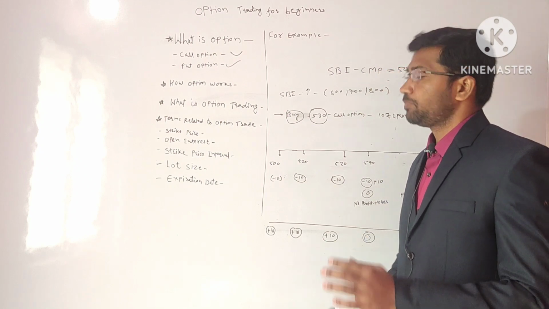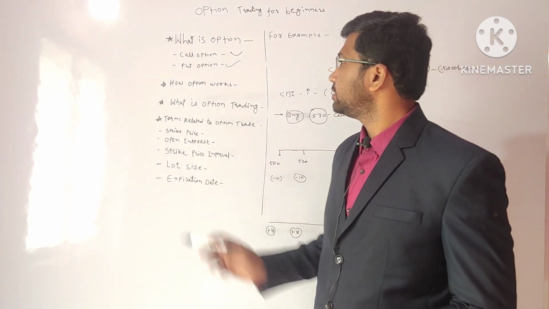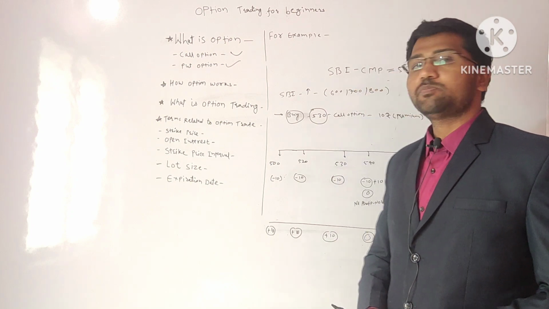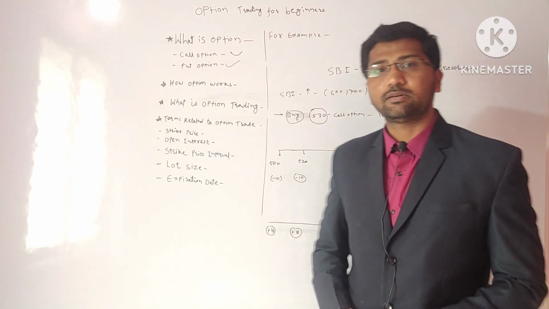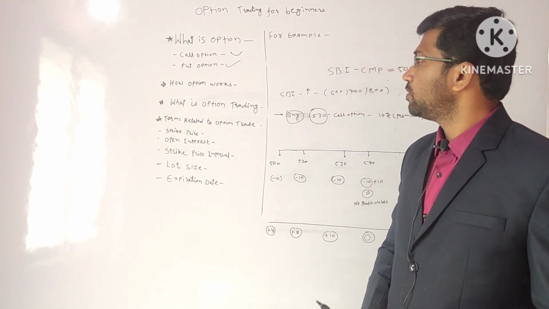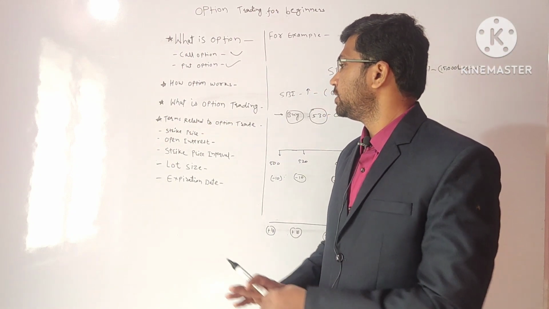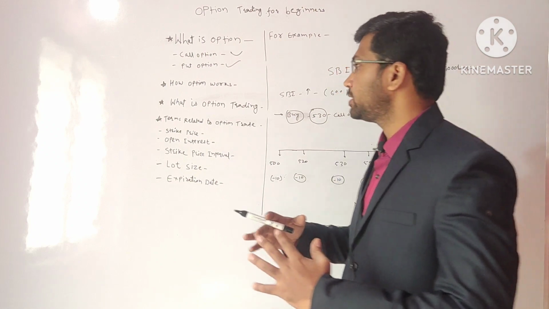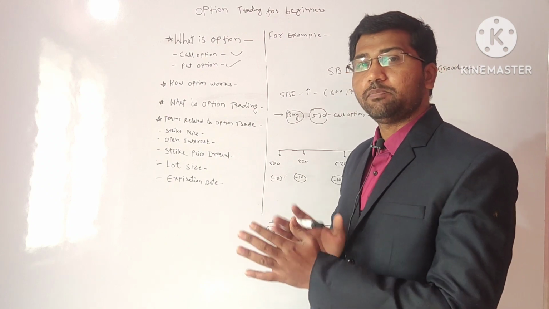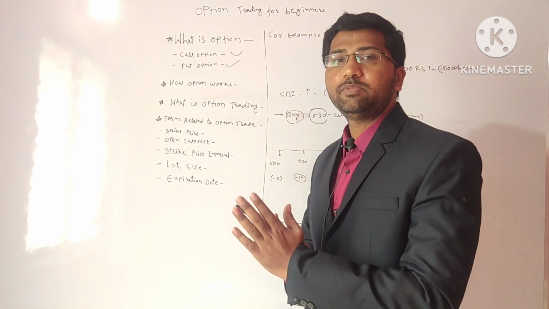Let's take an example. As I explained earlier, how the option works is that if you buy some securities for a certain period and you hold and wait for the future for the agreement to complete. Within the expiration date, if there is an expiration date of 3 months, or let's take 2 months, within that period, if your stock moves and you have the call option, and the price goes up,